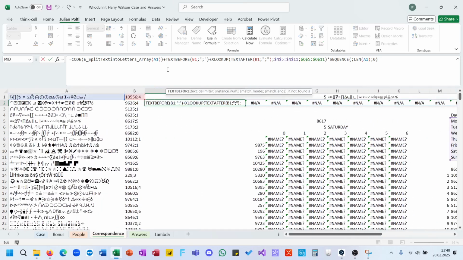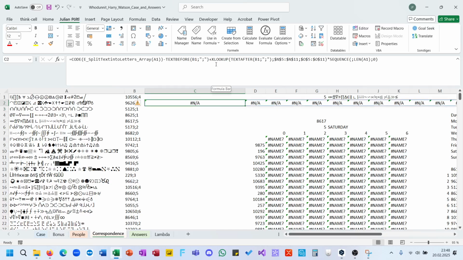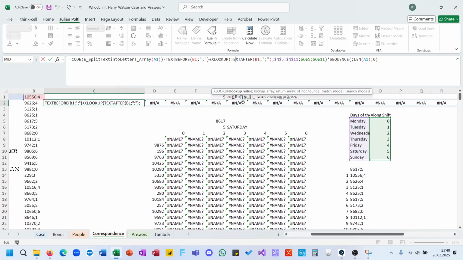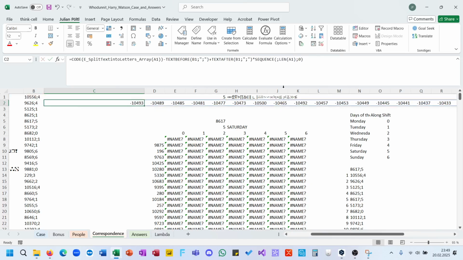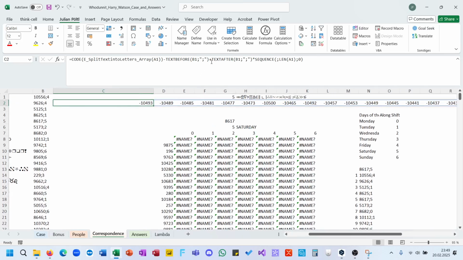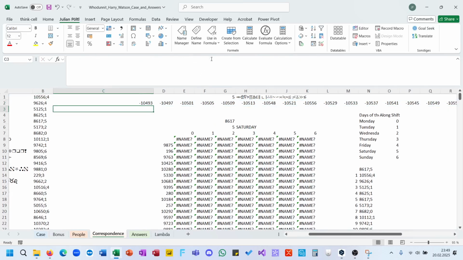So it's the letters minus this. Do we need this XLOOKUP? No, well, we don't need this anymore also, because it's only this multiplied with this. But it's also minus.